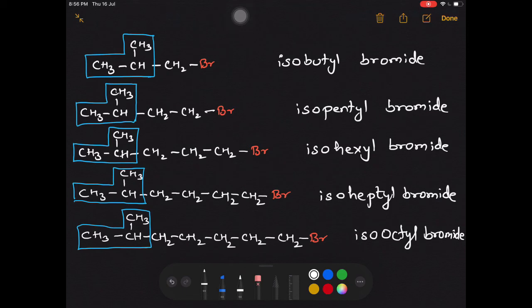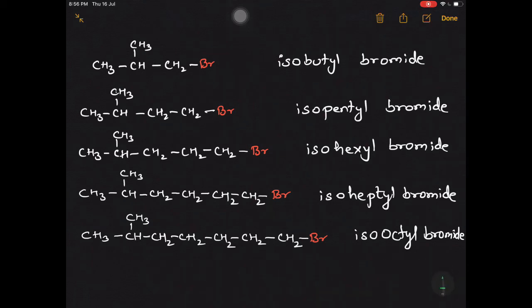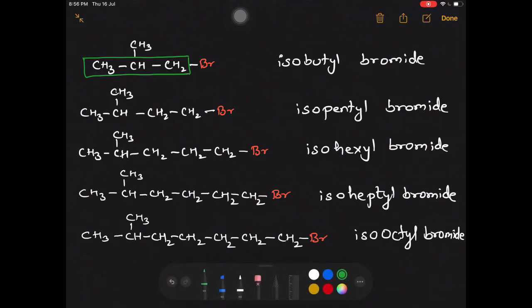Now let's go for the IUPAC. For the IUPAC, we have to select the longest carbon atom chain. That's the first point. The second point is we have to select the functional group carbon atom, and the functional group carbon atom should get the least number. Observe, in the first case, we have the bromine at this particular carbon atom, which will now be numbered 1.